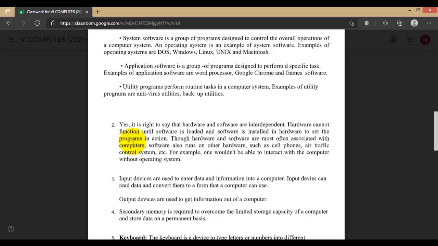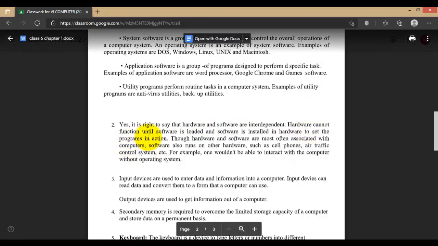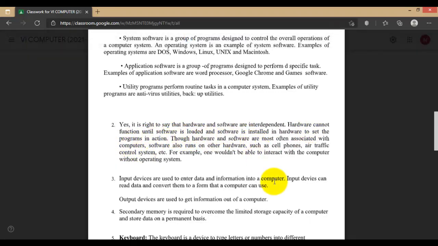And the next one: is it right to say that hardware and software are interdependent? Explain your answer with an example. Yes, it is right to say that hardware and software are interdependent. They depend on each other. Hardware cannot function until the software is loaded, and software is installed in hardware to set the program in action. You cannot work on your computer with only the hardware, or with only the software. So they are interdependent, through the connection between the hardware and software.